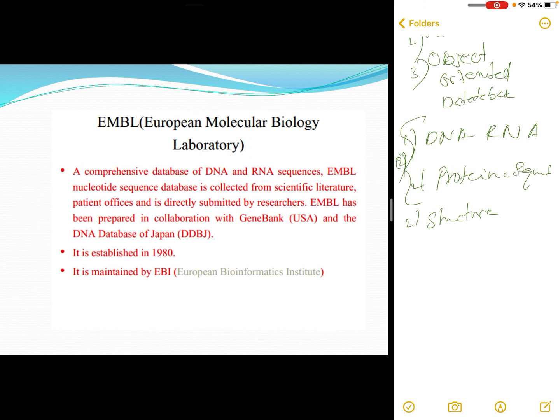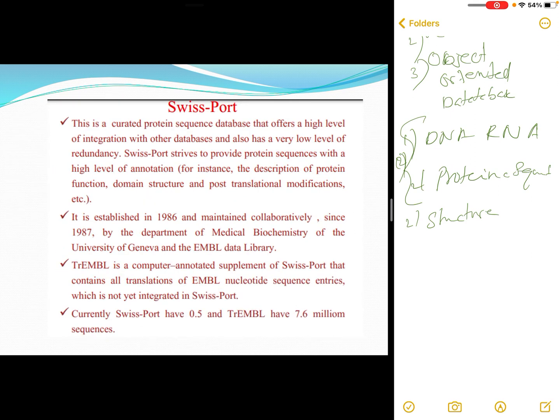EMBL is a comprehensive database of both DNA and RNA sequences. The EMBL nucleotide sequence database is collected from scientific literature, published work, patent offices, and is directly submitted by researchers. EMBL has been prepared in collaboration with GenBank and DDBJ, the DNA Data Bank of Japan. EMBL was established in 1980 and is maintained by EBI, the European Bioinformatics Institute.